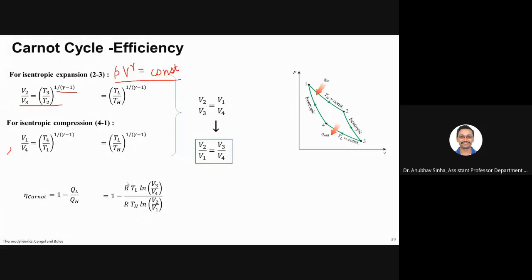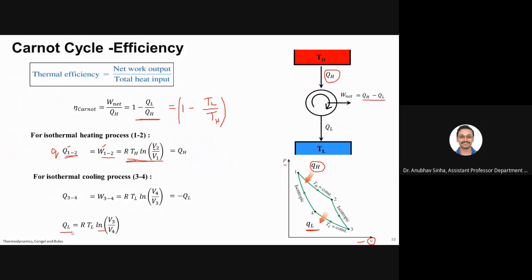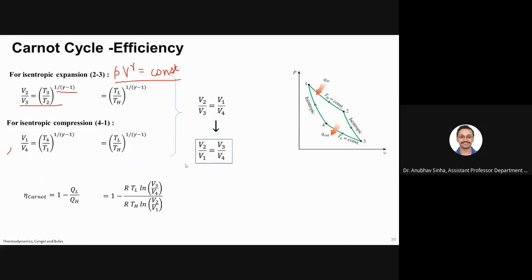This is what I got from the last slide when we derived the relation for isothermal processes. I will go back if you want. There we found a relation for QL and QH, and this is what I am using. We expressed QL and QH in terms of RT log volume ratio.